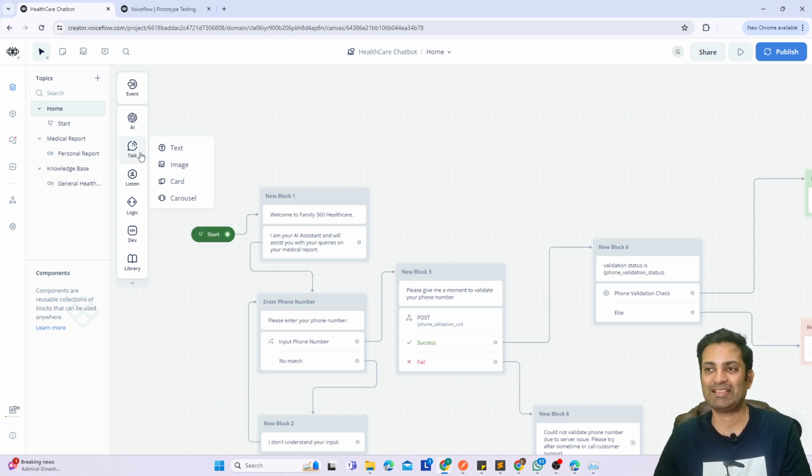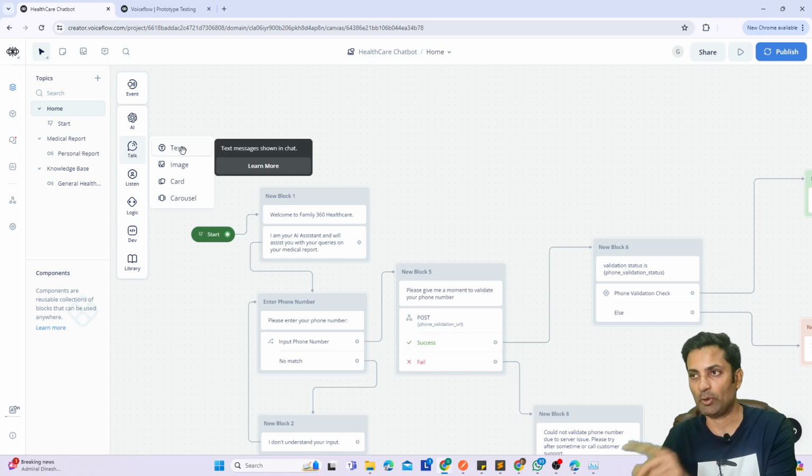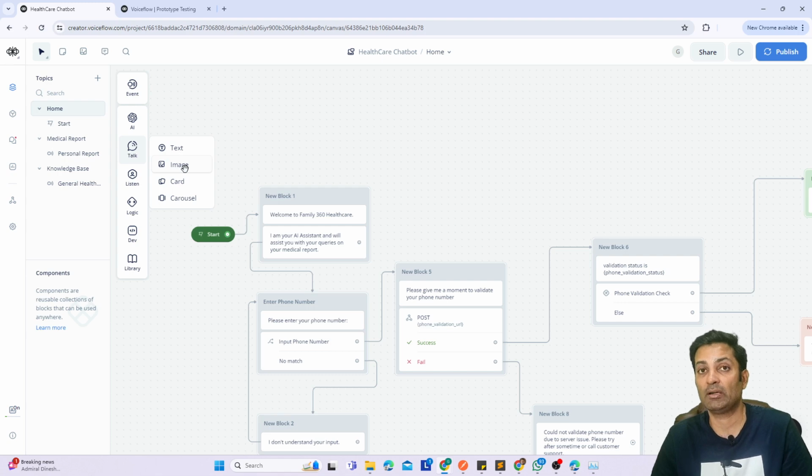So when it says talk, the system, the chatbot, will talk. Then you need to give a text, or it can emit an image or a card or something.